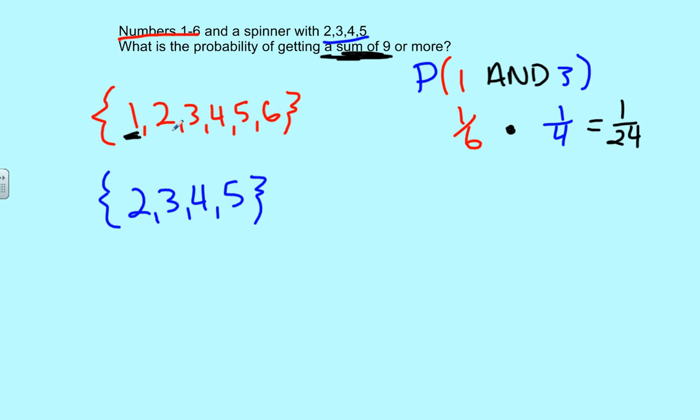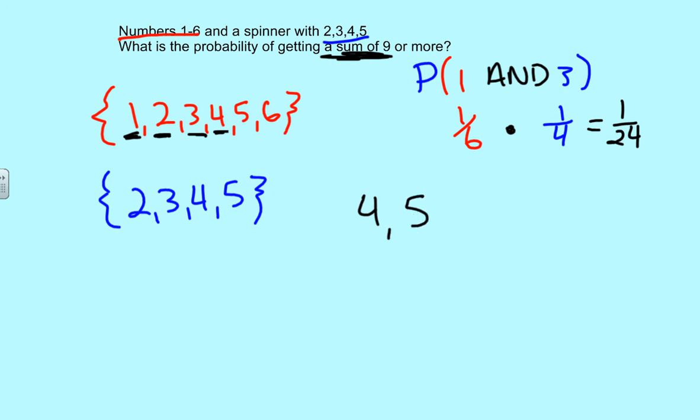Okay, so we go to 2. 2 plus any of these blue numbers, none of that equals 9. So we keep going. So we look at 3. 3 plus 5 is 8. That's still not enough. We're getting close. So now we get to 4. 4 plus 5 equals 9, which is a favorable outcome. So we can say one of our favorable outcomes is 4, that's red, and 5 is blue.